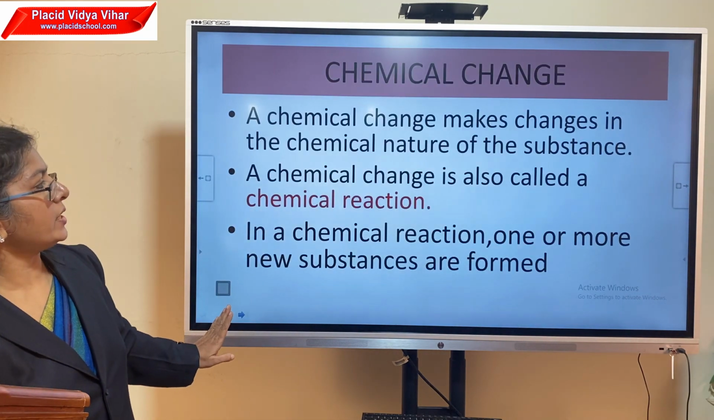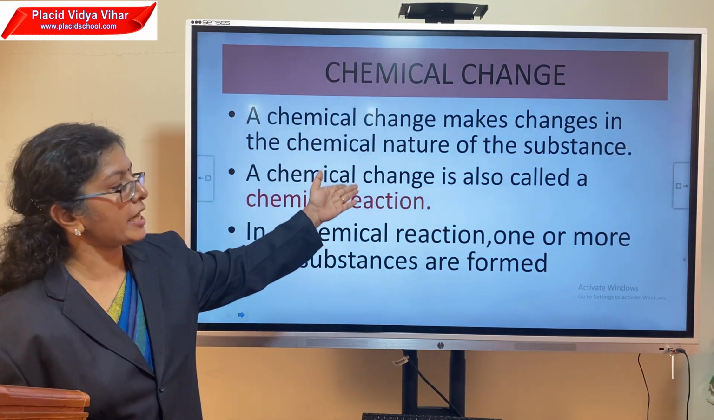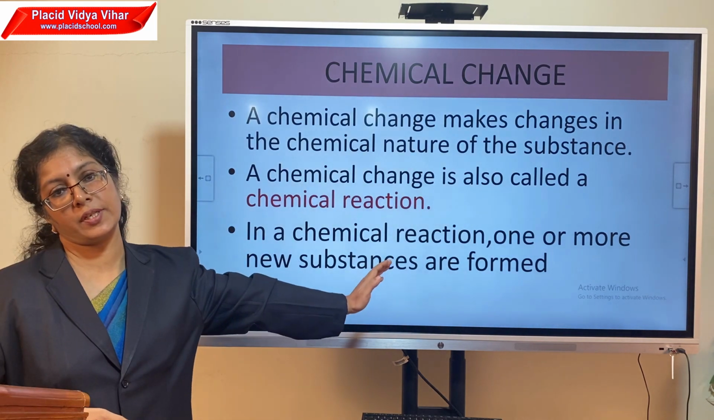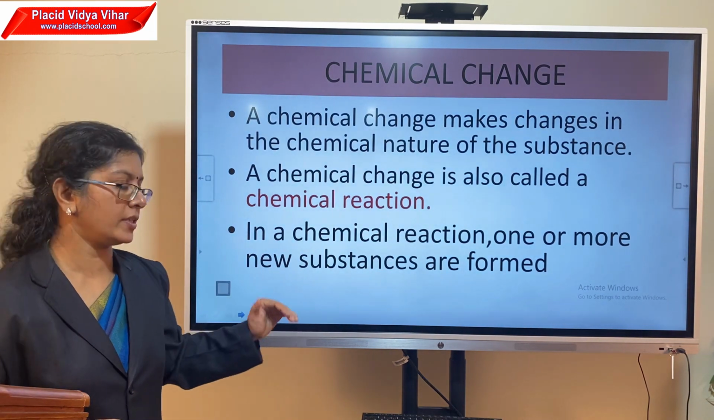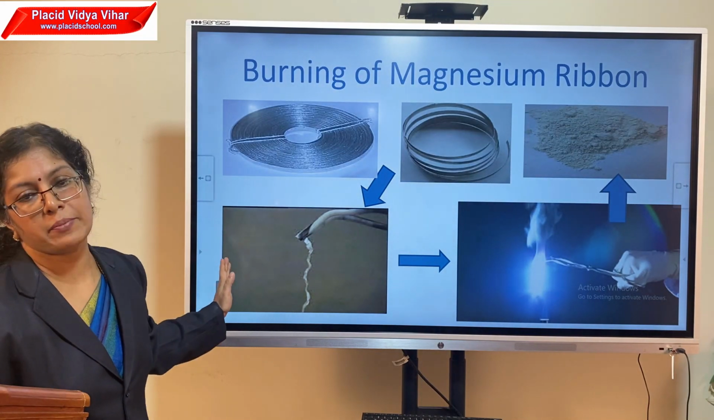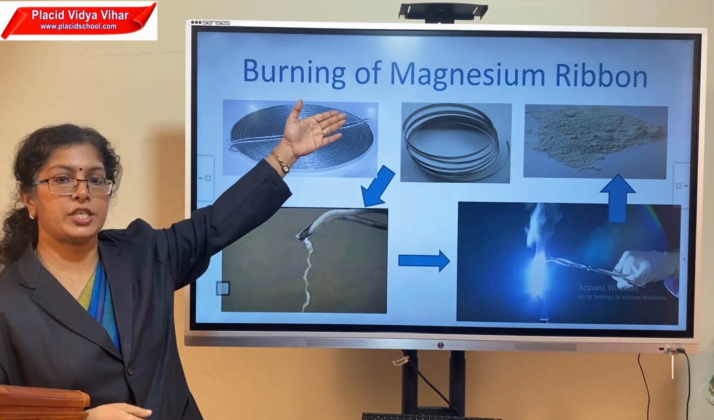A chemical change brings up a change in the chemical nature of the substance, and one or more new substances are formed after this change. Here we learned the first chemical experiment or chemical reaction, burning of magnesium ribbon.